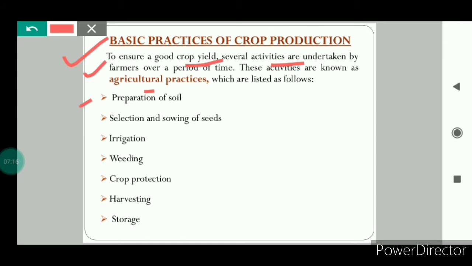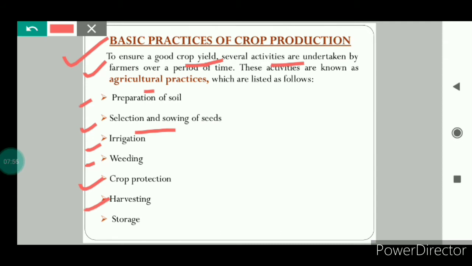The first is the preparation of the soil. Before sowing the seeds, it is very important to prepare the soil for sowing. After that, seeds are selected and sown. Good variety of seeds are selected and sown. After that, irrigation is done. Irrigation means the supply of water to the crops at different time intervals. Weeding. Weeding means to remove the unwanted plants from the soil. After that, the next step is crop protection. It is very important to protect the crops from animals, birds, etc.